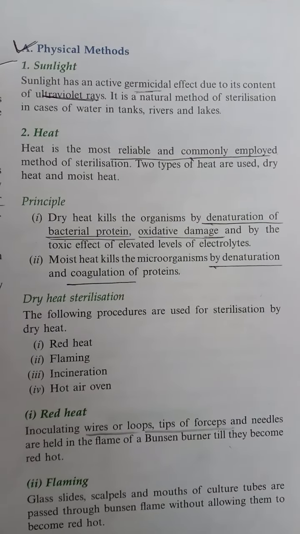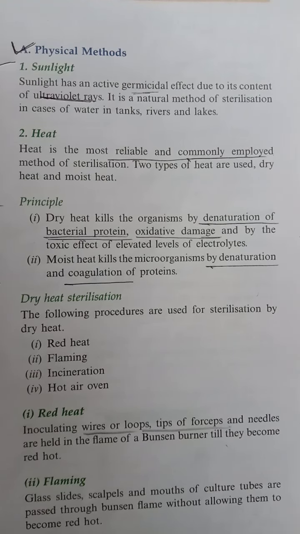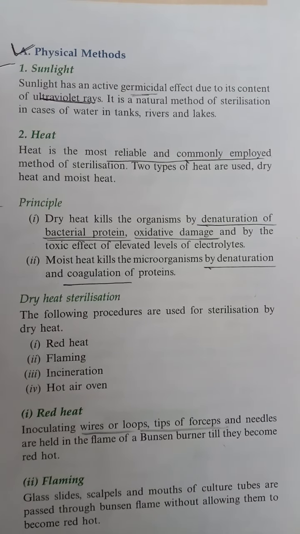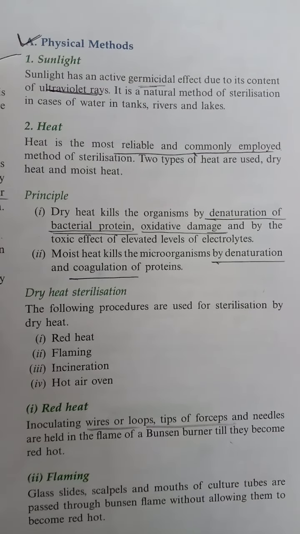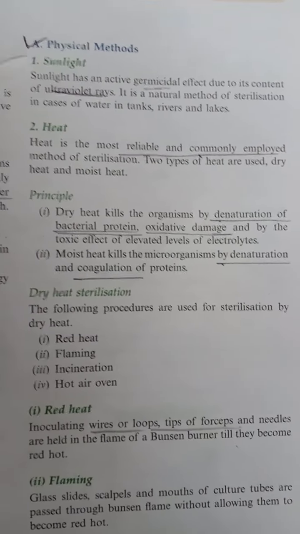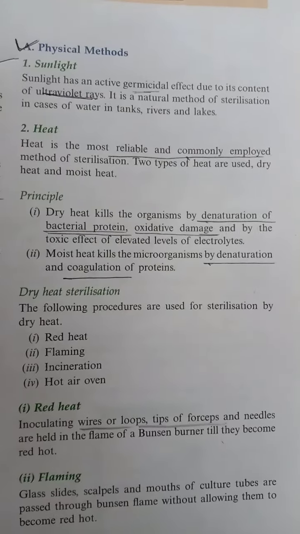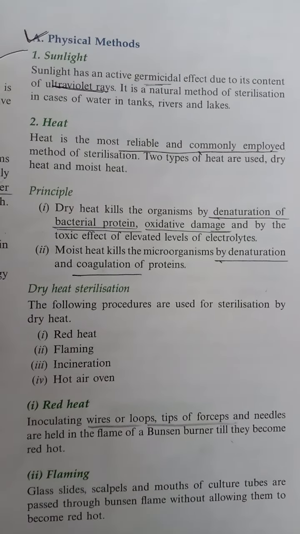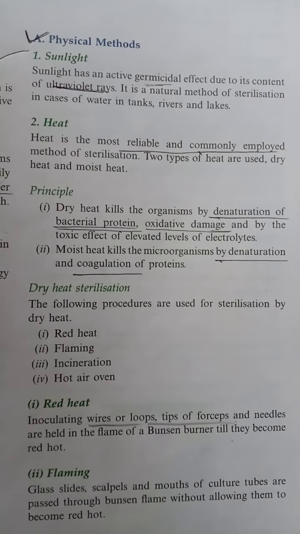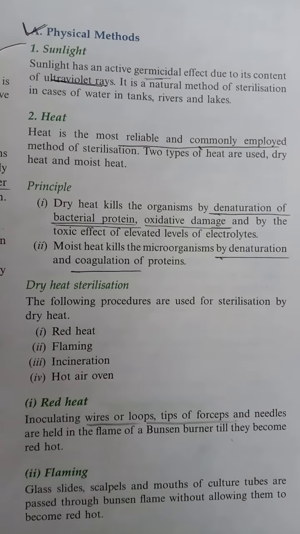Then there is heat. Heat is the most reliable and commonly employed method of sterilization. Two types of heat are used, dry heat and moist heat. Then the principle: what is the principle of heat for destruction of organisms? There are two types of principle: at first dry heat principle and then moist heat principle.